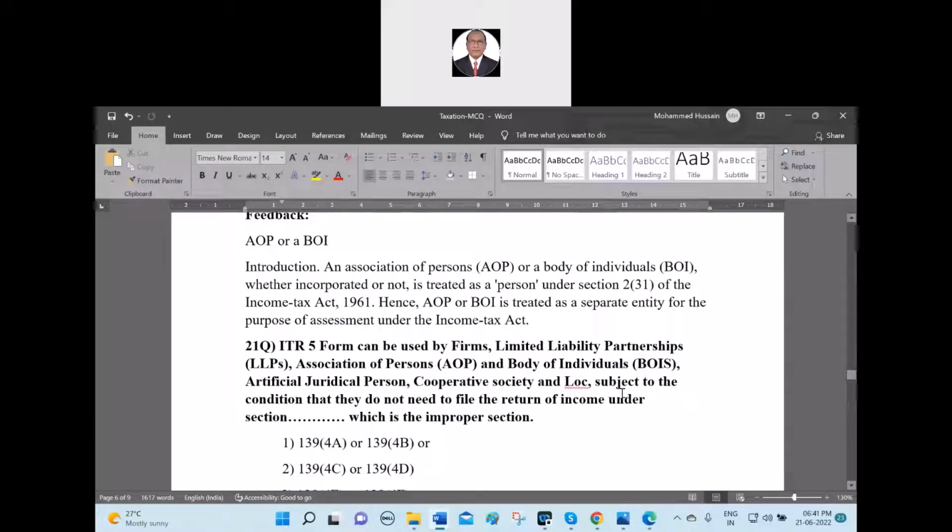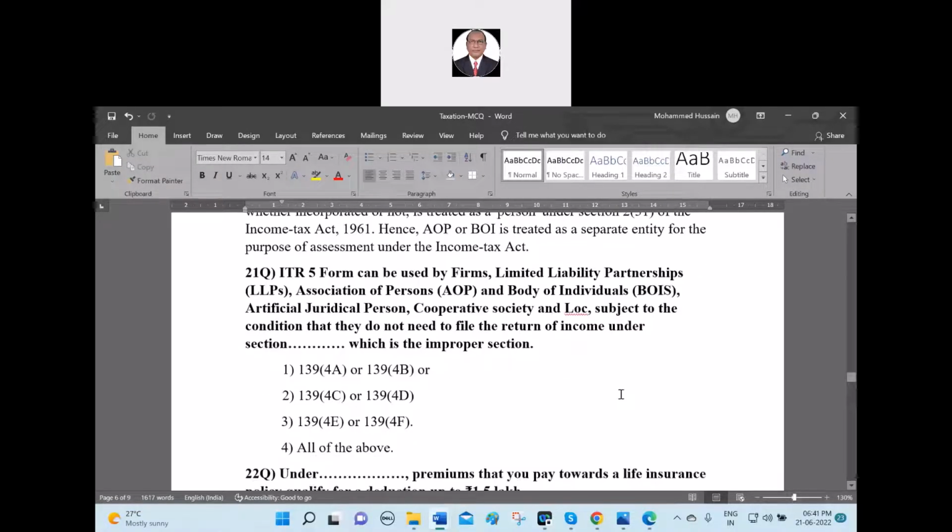Okay, now ITR 5 form can be used by firms, limited liability partnerships, LLPs, associations of persons, AOPs, and bodies of individuals, BOIs, artificial juridical persons, cooperative societies, subject to the condition that they don't need to file the return of income under the section dash, which is the improper section. I gave the wrong section here. I would like to know which is the wrong section here among the 4. All of the above, or number 1, or number 2, number 3, I made it clear. Number 2, sir. Wrong, because number 2 is there.